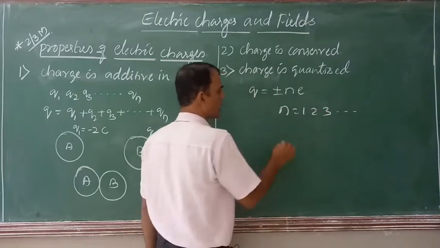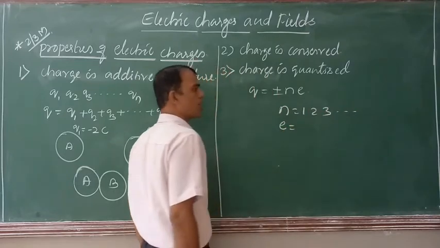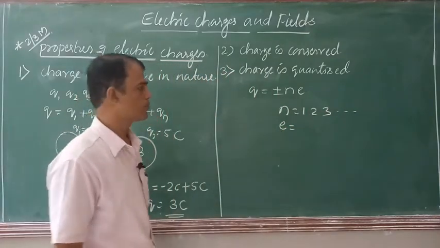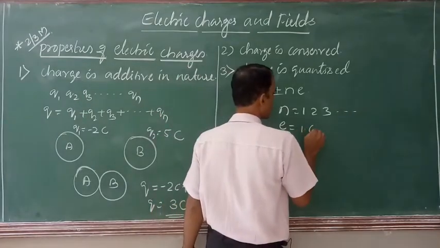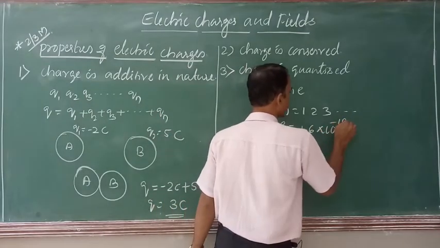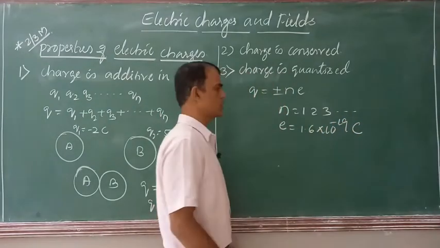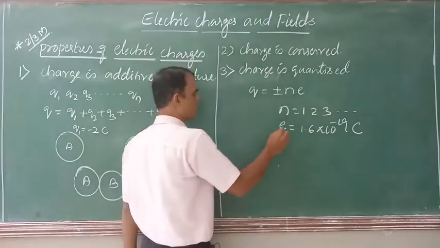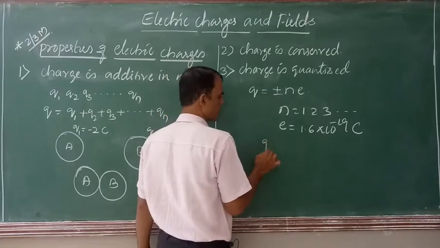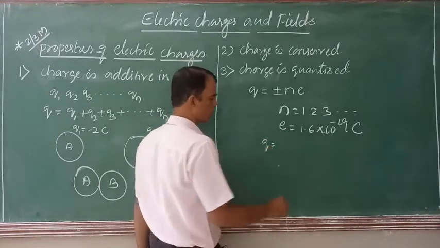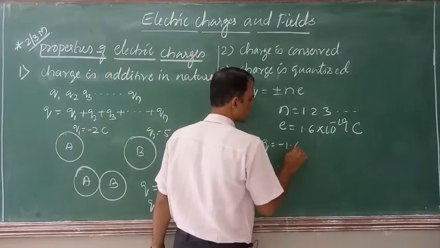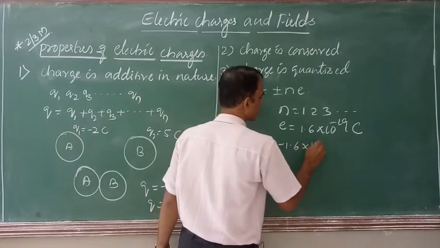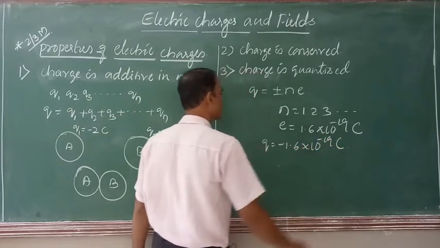So on, and E is the charge on the electron. So that is 1.6 × 10^-19 coulomb. This is the magnitude of charge. So the smallest charge that exists in the universe is the charge on the electron, that we know, Q is equal to minus 1.6 × 10^-19 coulomb.